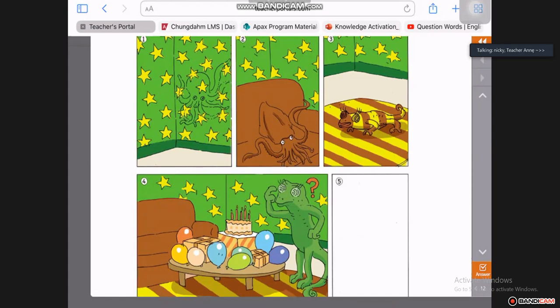The chameleon changed the color yellow and brown like the carpet. That's it. That's Mrs. Chameleon, yes. And then next. Mr. Chameleon. Okay, Nicky is busy with his presentation.